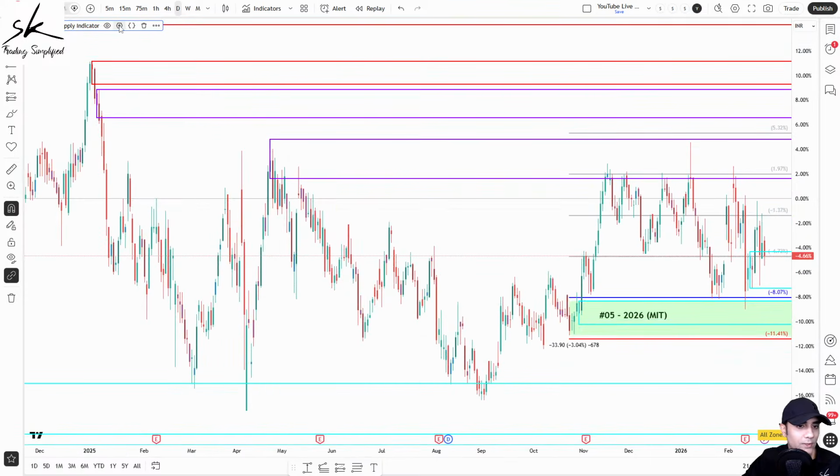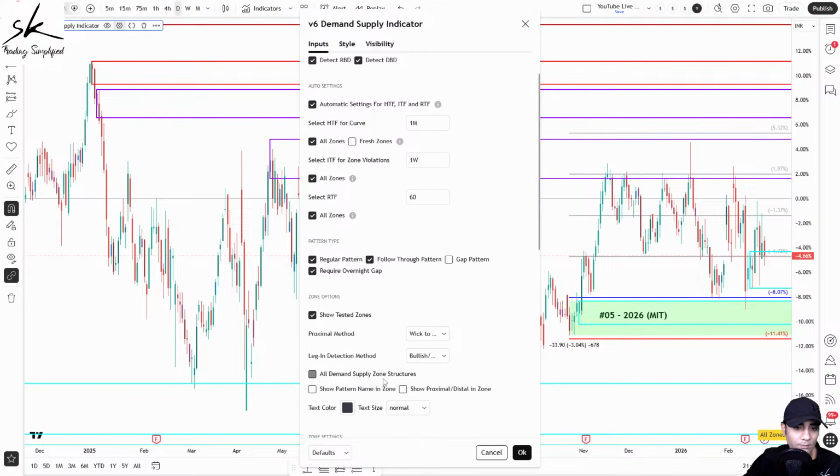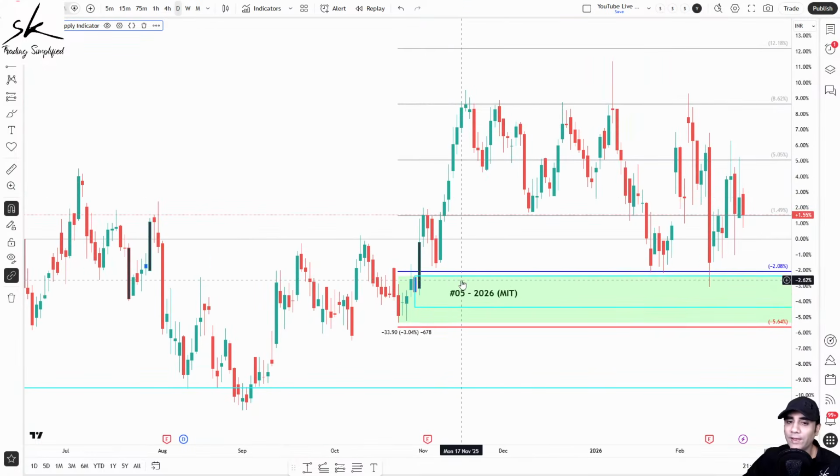So that's your example from session number 5. And again, you can see after the move, we are not doing the analysis.